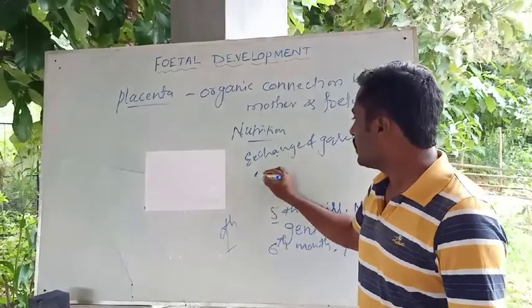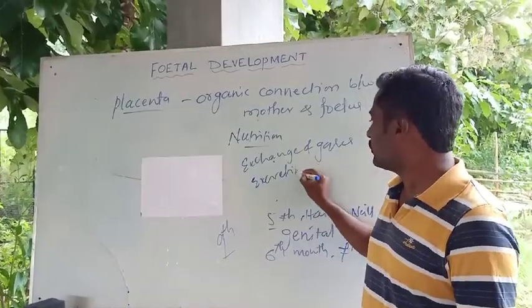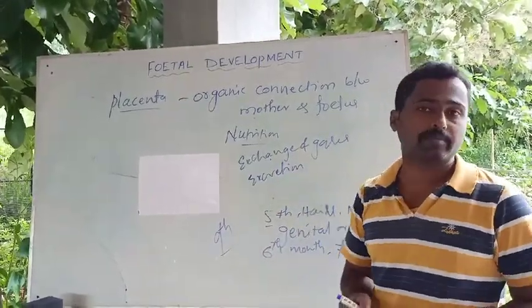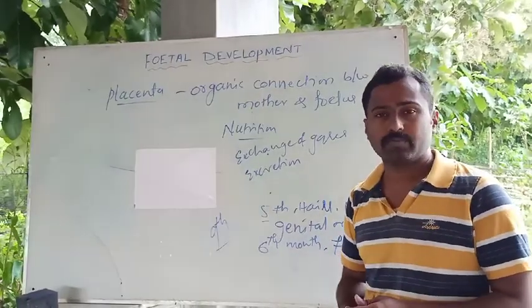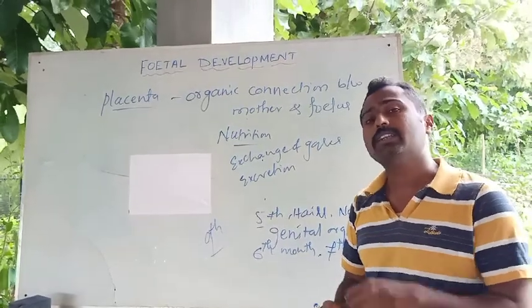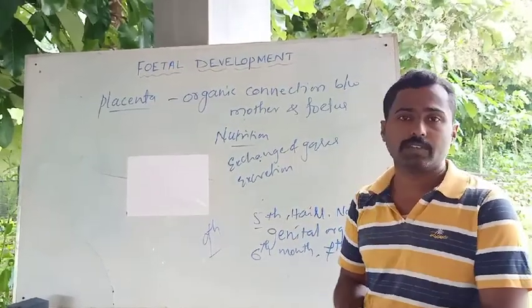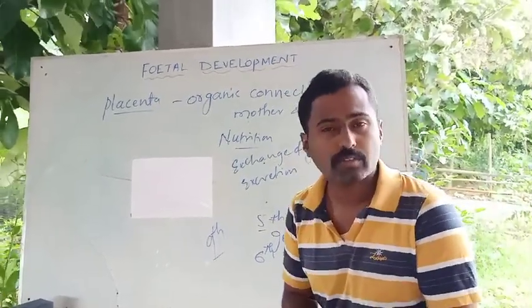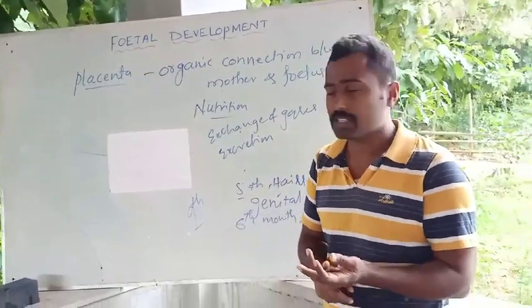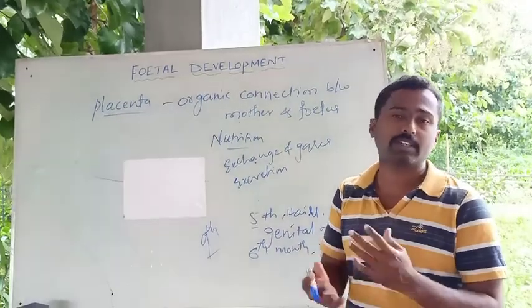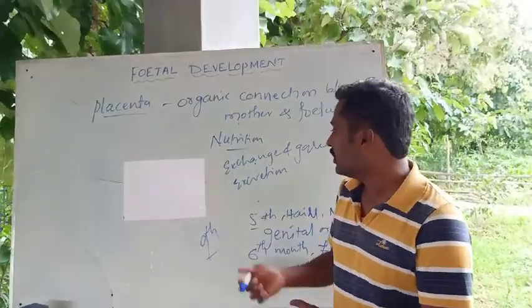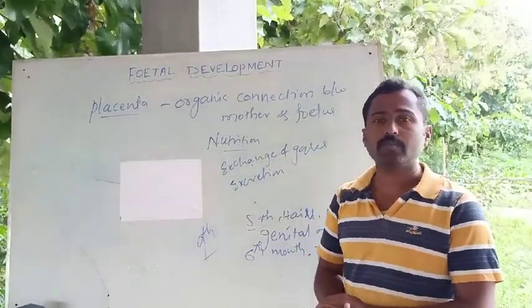The placenta also helps in the excretion of the fetus. It can act as a fetal kidney, because all those organs are not fully developed in the fetus. Until then, the placenta performs these functions: the supply of nutrition for the fetus from the mother's body, then exchange of gaseous materials, the exchange of carbon dioxide and oxygen, then excretion.